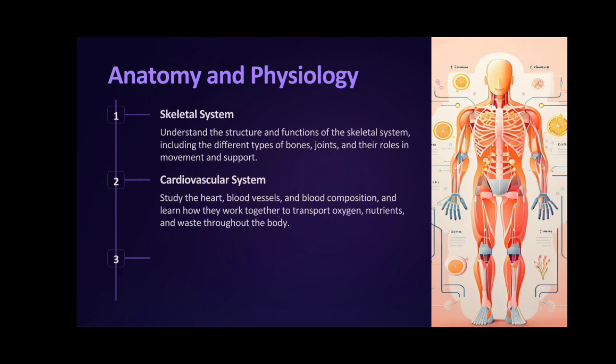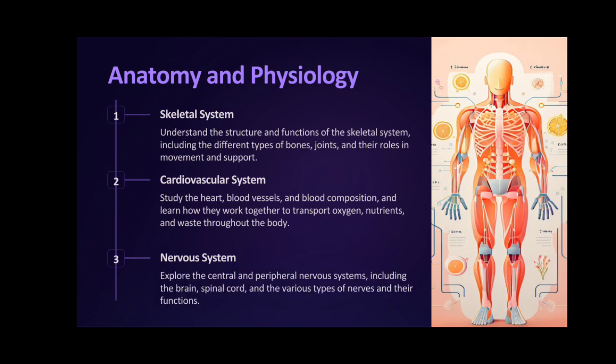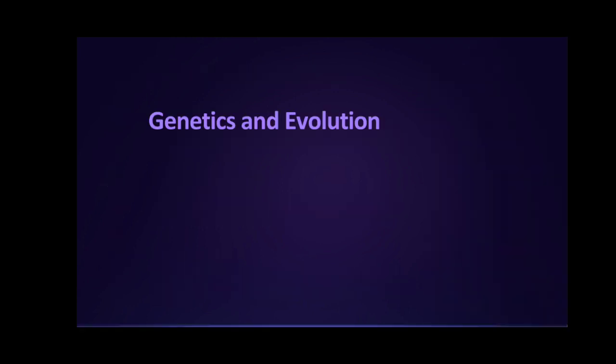You should study heart, blood vessels, blood composition, how they work together, how to transport oxygen, nutrients, and waste throughout the body. Third, nervous system. Explore central and peripheral nervous system. It's very important, including brain, spinal cord, and various types of nerves and their functions.